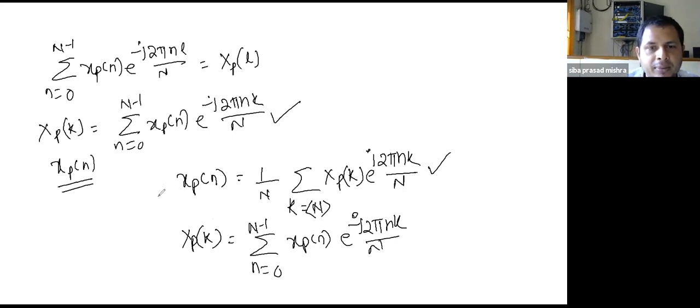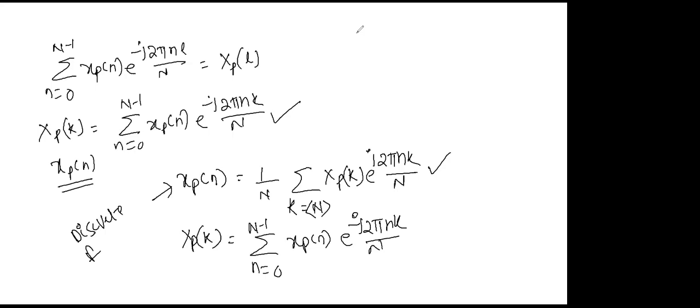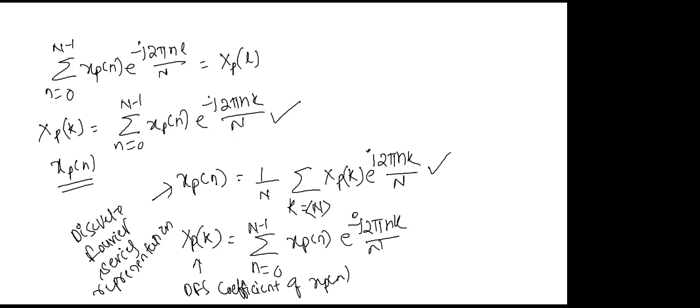So this is your discrete Fourier series representation of the sequence xp[n], and this Xp[k] is known as the discrete Fourier series coefficient of xp[n].